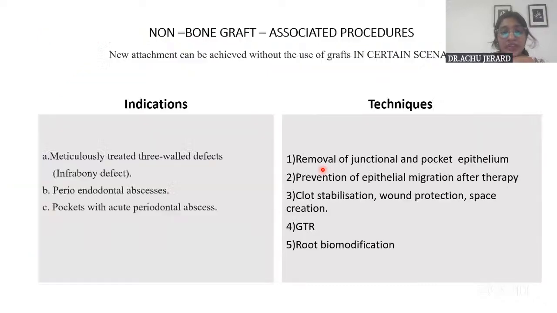So non-bone graft associated procedures, where are they indicated? Basically in 3-wall defects, and also in cases where acute bone loss happens, like in abscesses. You can use non-bone graft because complete removal of the etiological factor and providing an ideal environment for the cells to repopulate would regenerate the lost tissues there. But there will not be a need for a graft to be placed there. And the techniques I have already described, I've told you that.